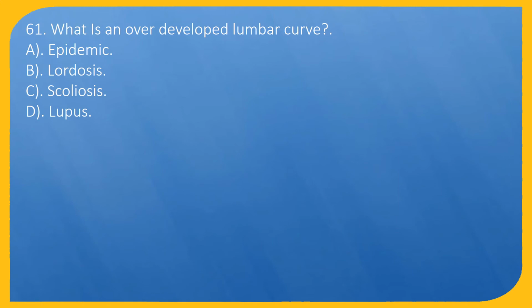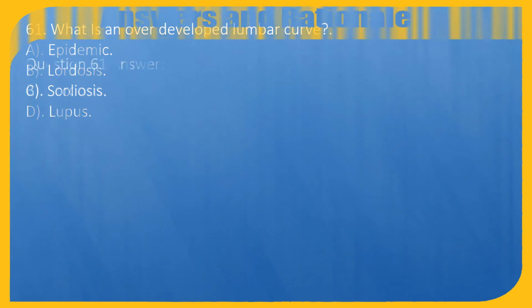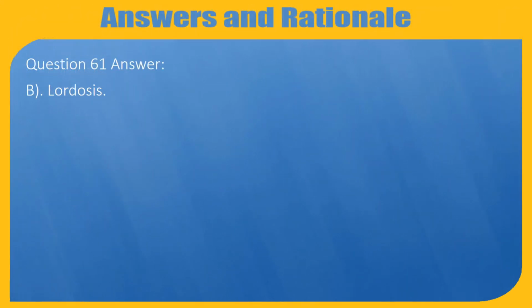Question 61. What is an overdeveloped lumbar curve? A. Epidemic. B. Lordosis. C. Scoliosis. D. Lupus. Question 61. Answer: B. Lordosis.